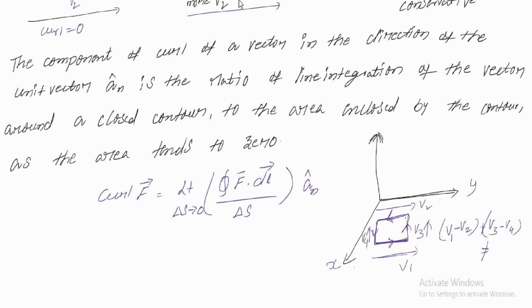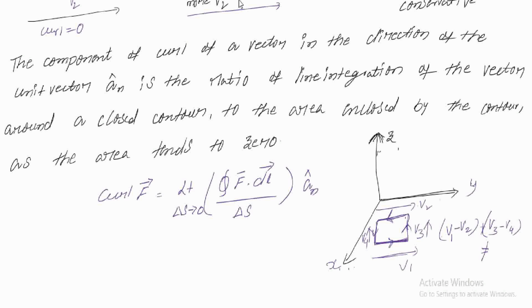If I consider the yz plane, the unit normal will be x. If I consider the xz plane, the unit normal will be y. It means that the direction of rotation will be in the direction of the unit normal to the plane.